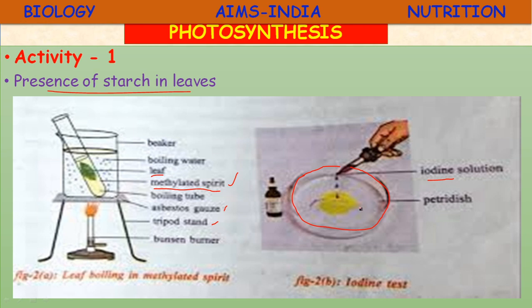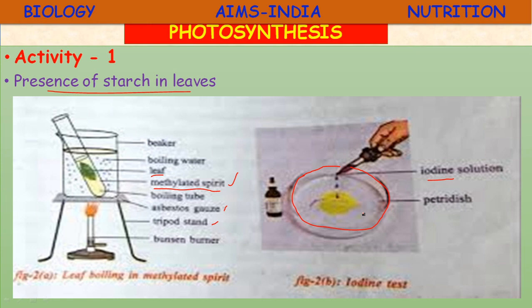So what do you observe? The leaf has turned from green to white after this boiling. Then after adding a few drops, one or two drops, of tincture iodine or betadine solution, you will find a change in the color. The presence of starch will be indicated by a blue black color. Okay, the leaf turns blue black.